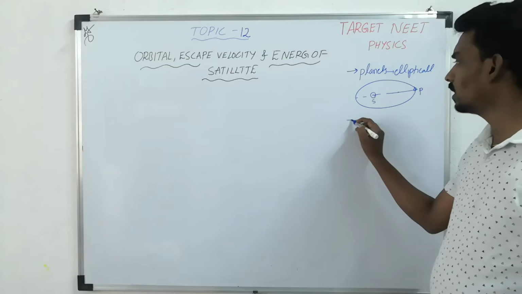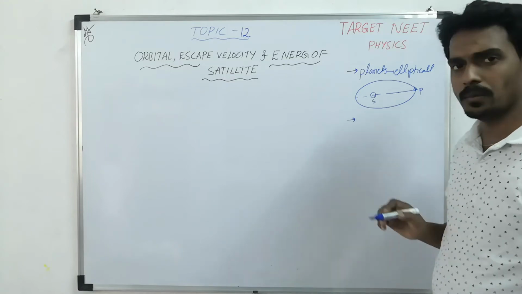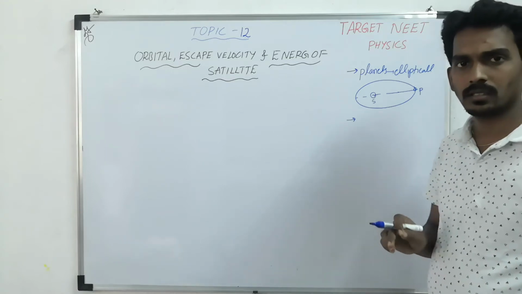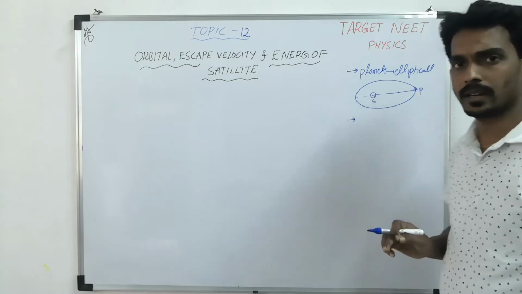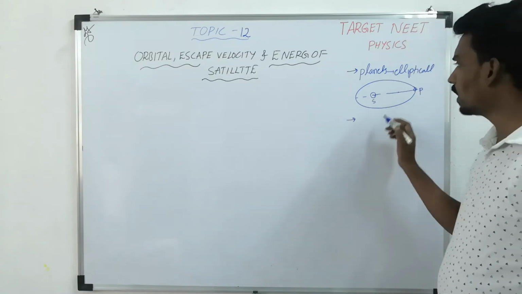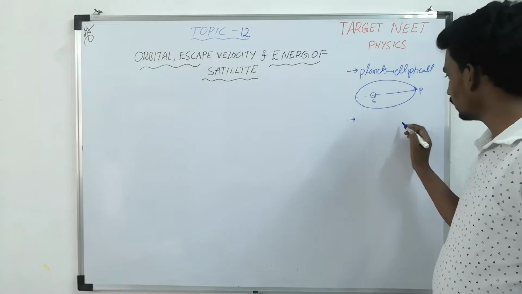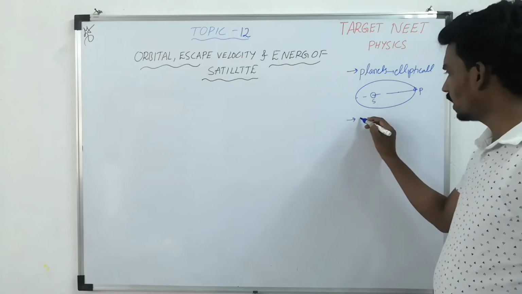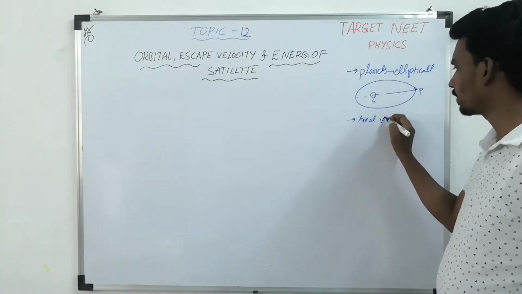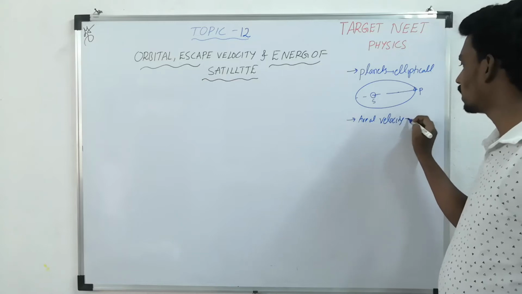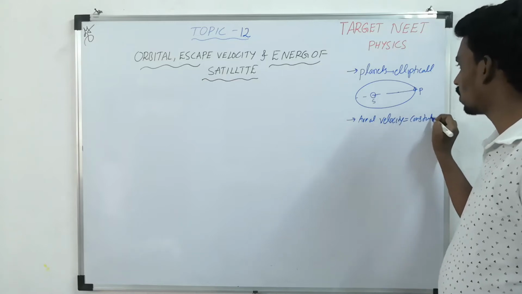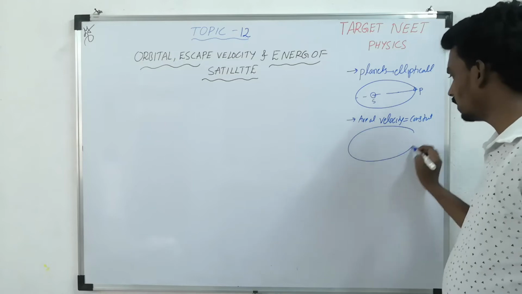And he said that for any planet, the areal velocity remains constant. What does that mean?